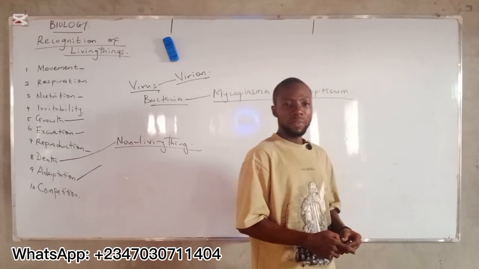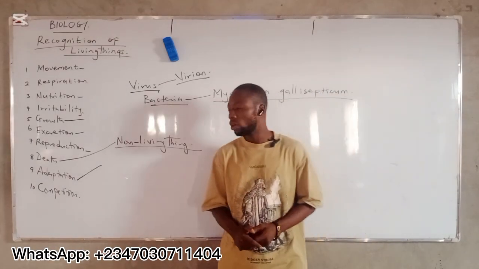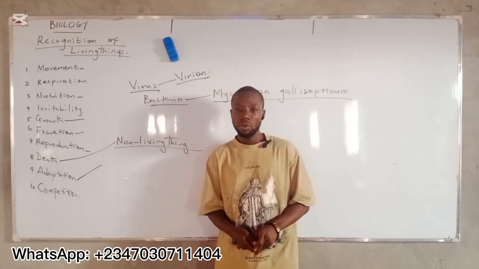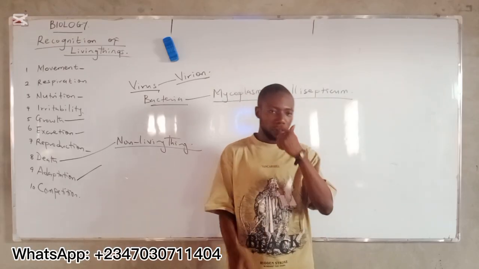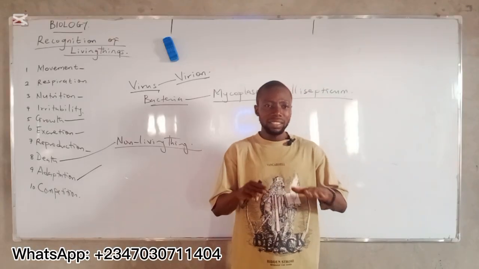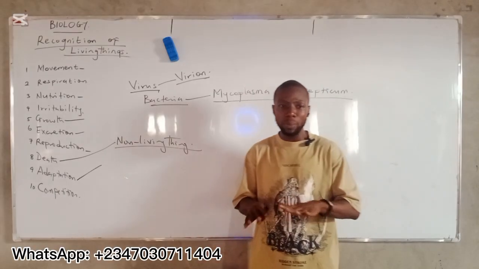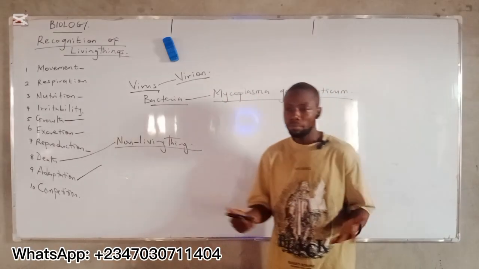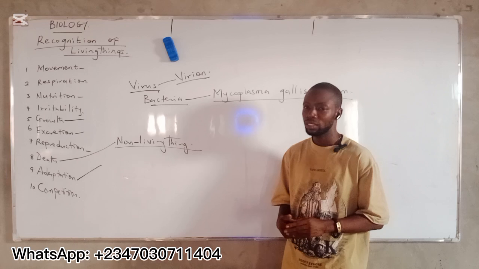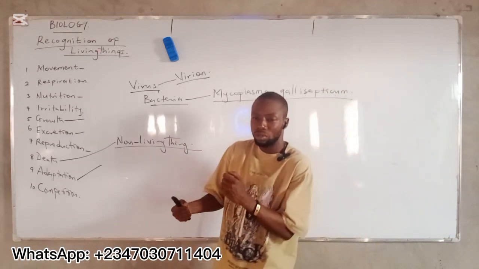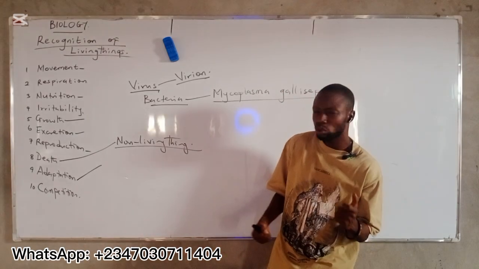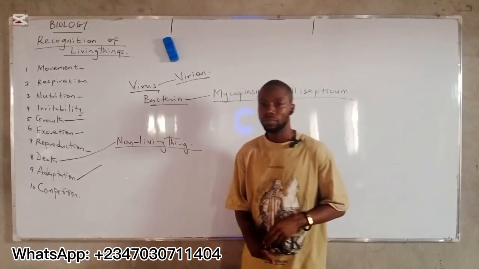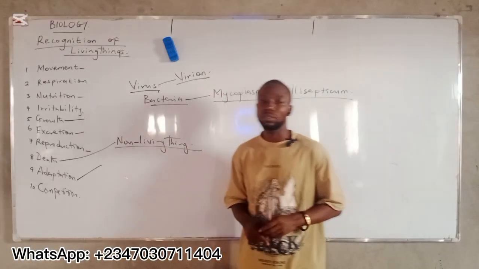Adaptation. Living organisms, both plant and animal, adapt to the change in their environment. For example, when there is scarcity of water, it is not immediately that the animals will die. They will try to some extent to adapt. Some may not adapt to that change in the environment, while some will start to develop certain structures that will enable them to survive. It is adaptation that leads to competition.